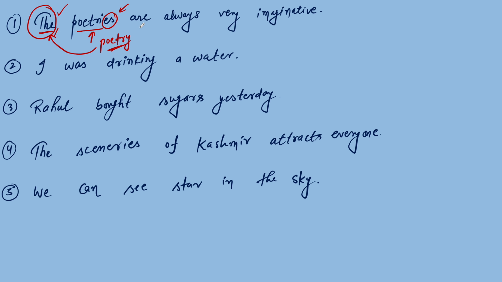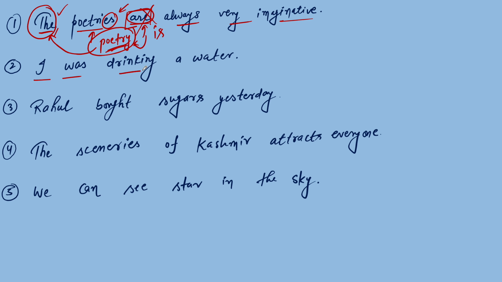And if you see clearly, this is the helping verb. This helping verb basically depends on the subject. Here, the subject is poetry, an uncountable noun in the singular form. And if the subject is singular, in that case, the helping verb must be singular. So this is wrong here, and we need to put is here. The poetry is always very imaginative. Is it clear?